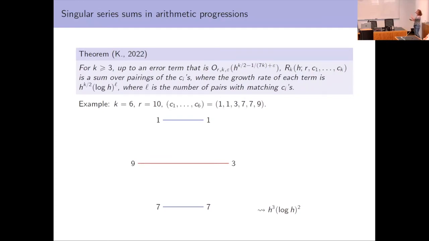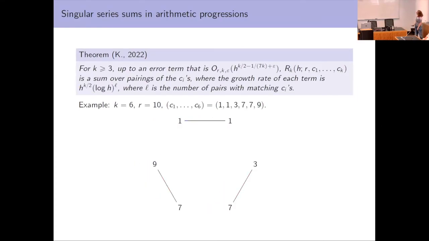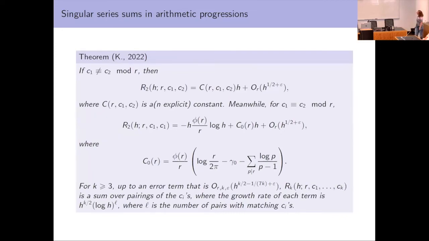There are also constants, but they're more complicated. In the prior slide, you had that explicit constant, which was in the expansion for one of the residues, but it didn't depend on C1. And the other constant that's not shown, does it depend on both C1 and C2, or the difference? It depends on the difference. This is a good question. I've written that this depends on C1 and C2, but it actually just depends on C2 minus C1, and C1 minus C1 is 0, or fixed at least.